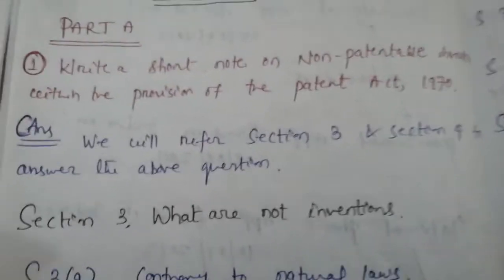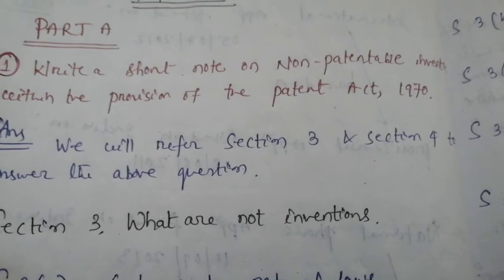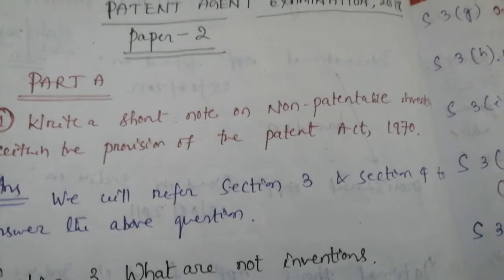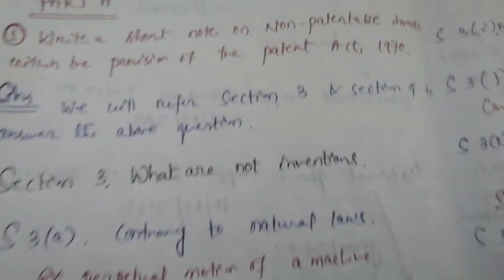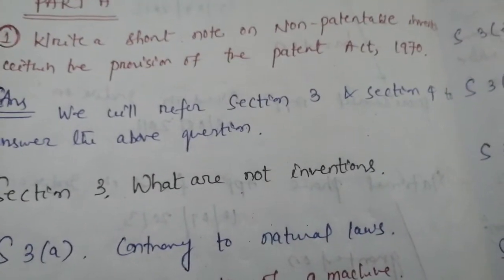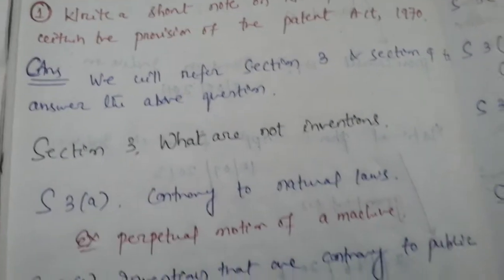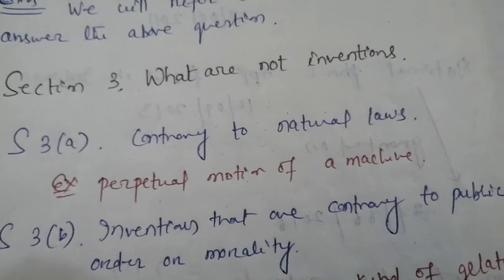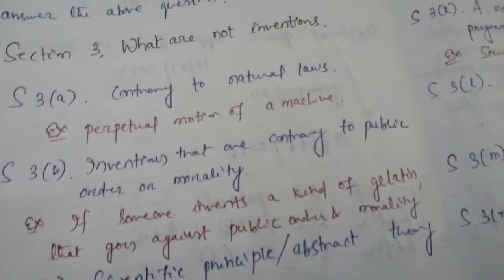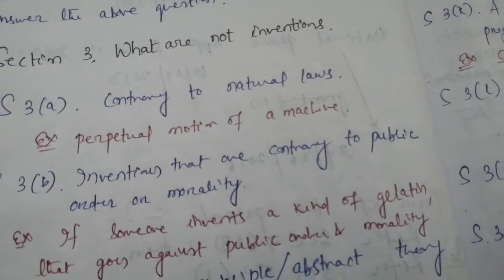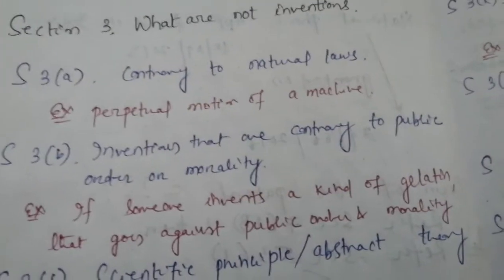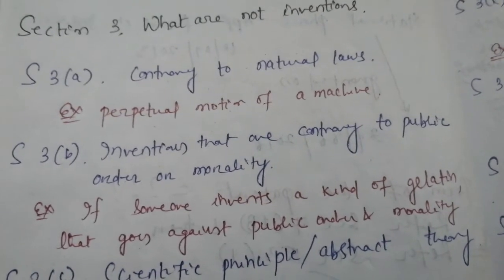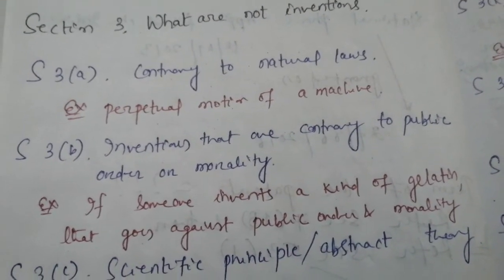Question number 1: write a short note on non-patentable inventions within the provision of the Patent Act 1970. The answer is as follows. We will refer to section 3 and section 4 to answer the above question. Section 3 has the title "what are not inventions", which indicates the non-patentable inventions. Section 3A says contrary to natural laws. Example is perpetual motion of a machine.